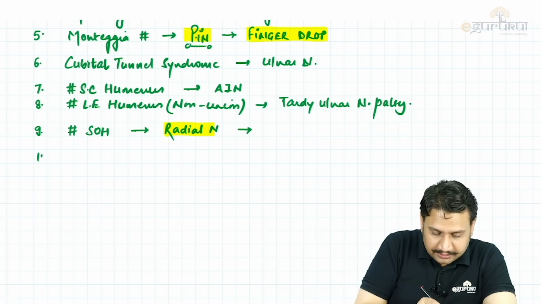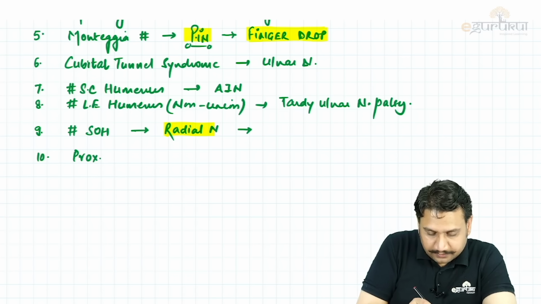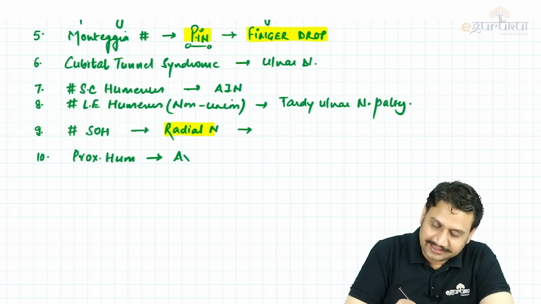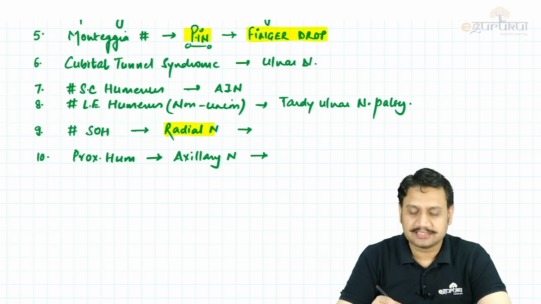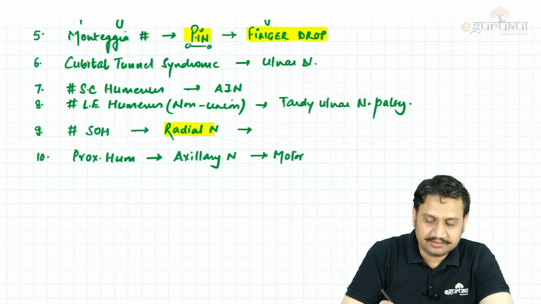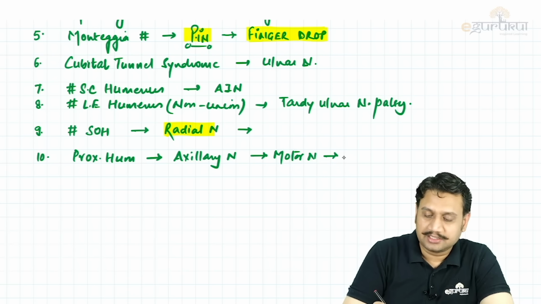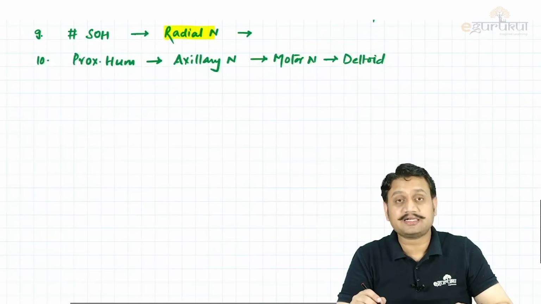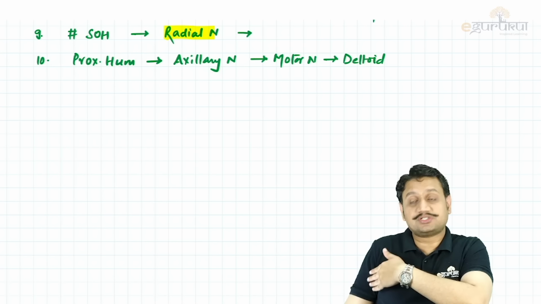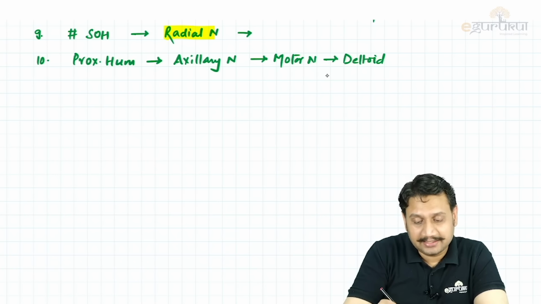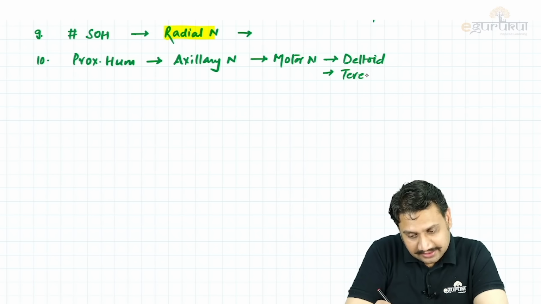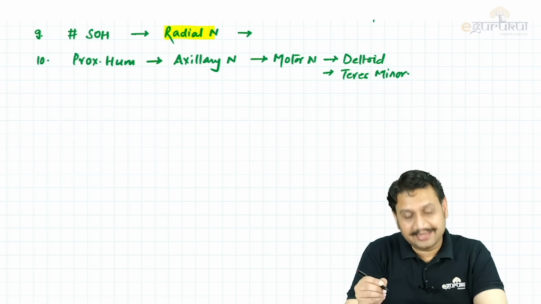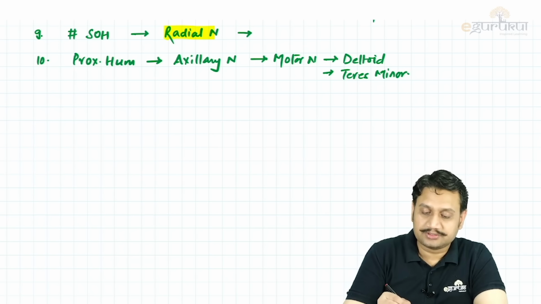Moving up, the proximal humerus. What does that involve most commonly? The axillary nerve. And the axillary nerve gives both motor and sensory supply. If the axillary motor supply is gone, which muscles are going to be affected? It will be the deltoid. What will be the problem if the deltoid is affected? Abduction, beyond 15 degrees, that is 15 to 90. The other muscle that will be affected is teres minor. So deltoid and teres minor.